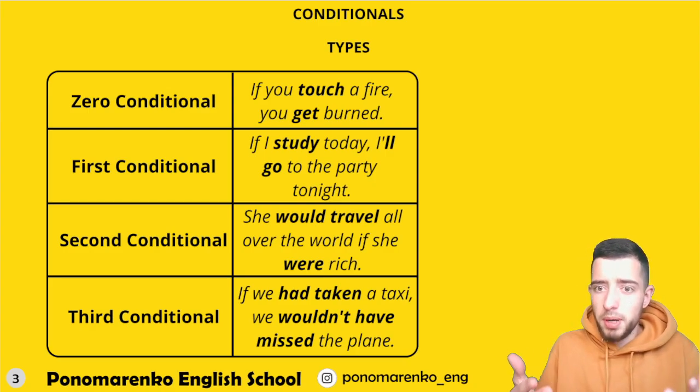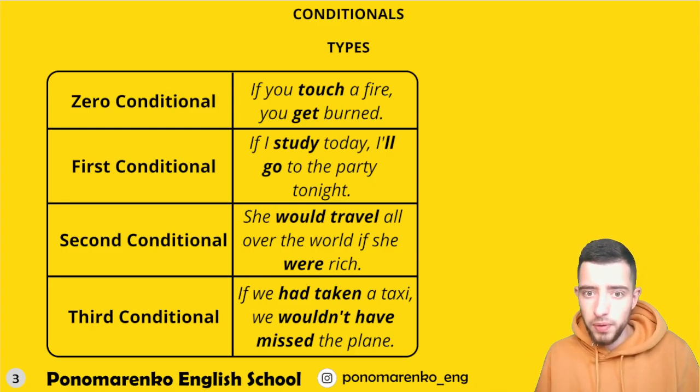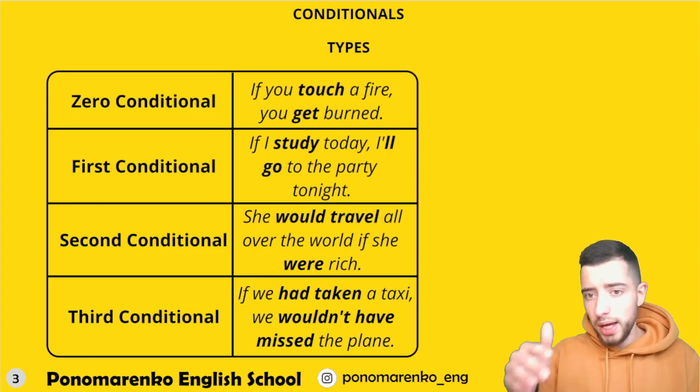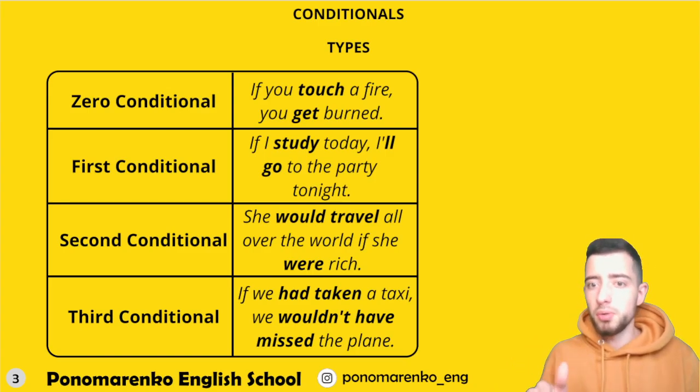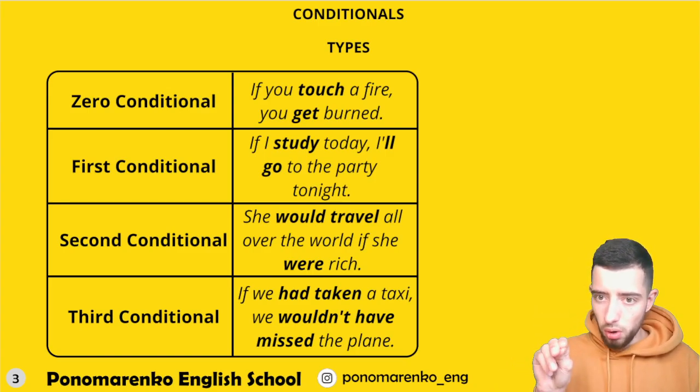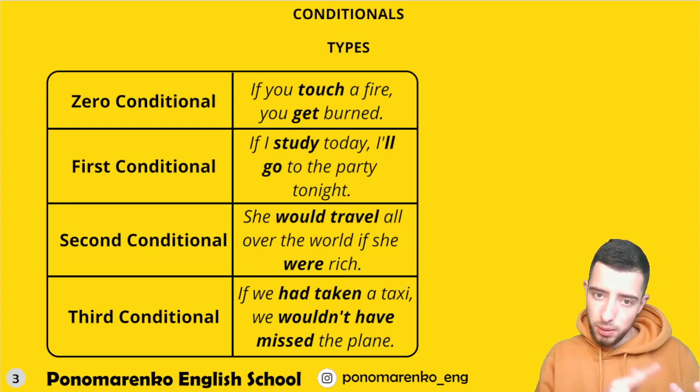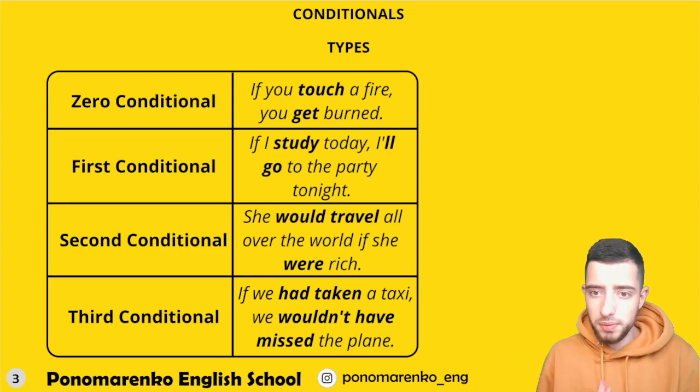So here is our past perfect: had and the verb in the third form. And after this, we have would have and the verb in the third form. So here you need to memorize two words in a row. In a row means one by one, yes? Would have. Or if you have a negative statement, you say wouldn't. Okay, I hope everything is clear now.